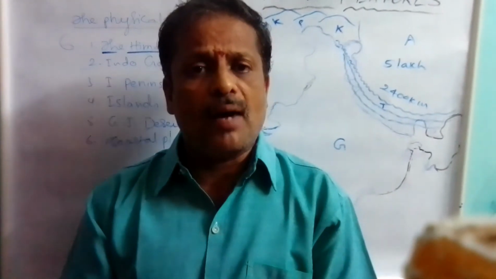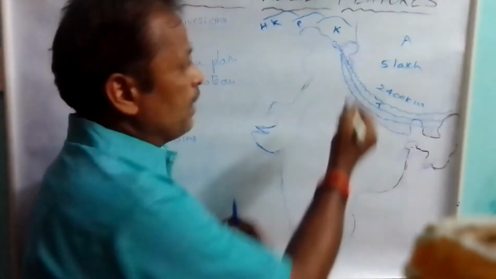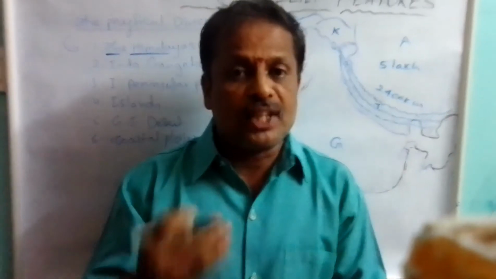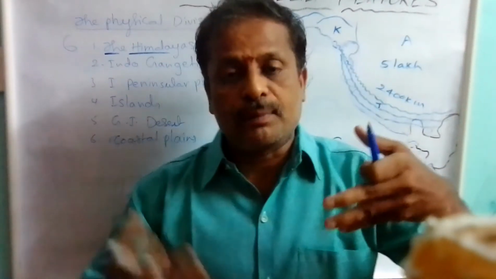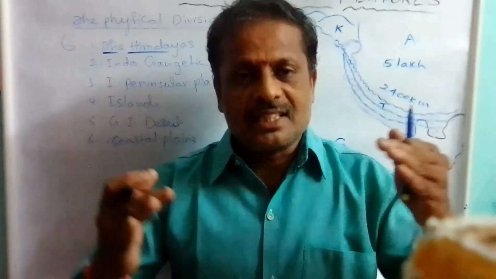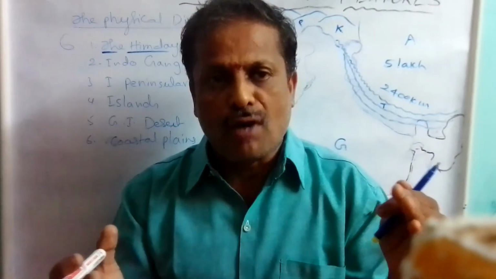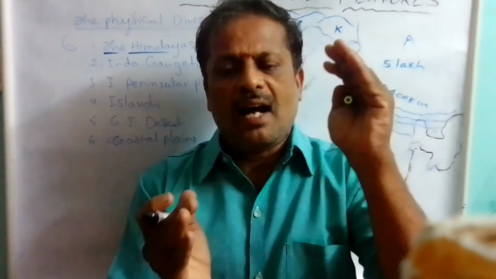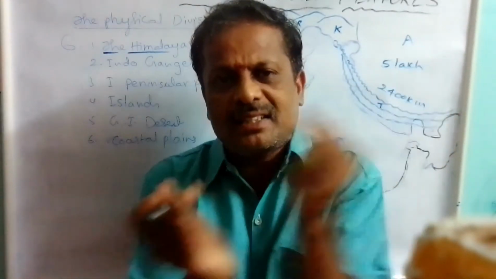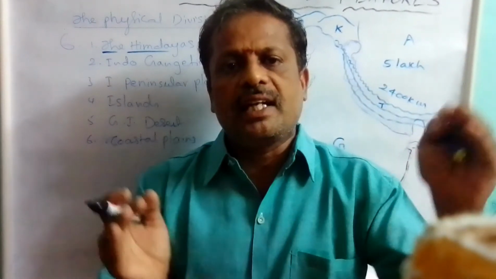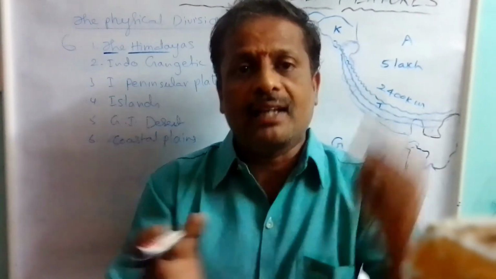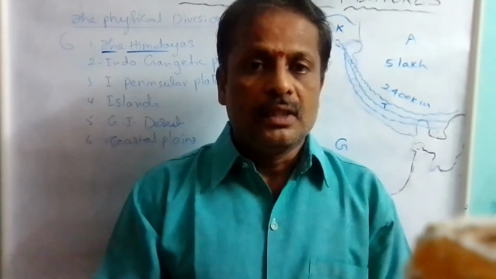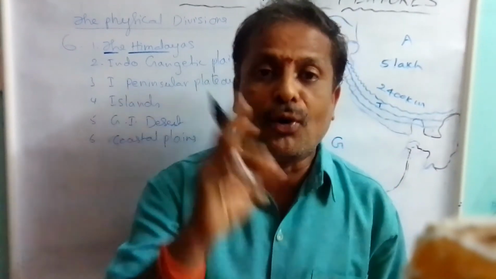And after formation of Himalayas, the pressure from Angara and the pressure from Gondwana did not stop. It continued. With the pressure continued from Angara and from Gondwana, what would happen? These mountains which were formed, the Himalayas, are being folded. It means the Angara and Gondwana, two lands, pressurized the middle part, Himalayas. That's why Himalayan mountains are pressurized by the two lands. As a result, they become folded. That's why now Himalayas are called folded mountains.